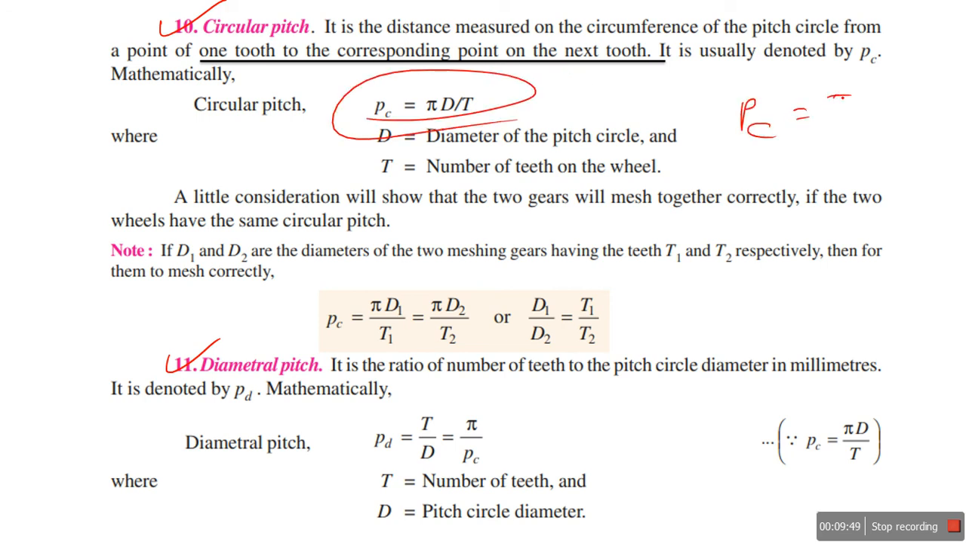Circular pitch is πD/T, where T is the number of teeth on the wheel and D is nothing but the pitch circle diameter. Now the diametral pitch is the reciprocal of the module. So it is the ratio of the number of teeth to the pitch circle diameter in mm. So diametral pitch is T by D.